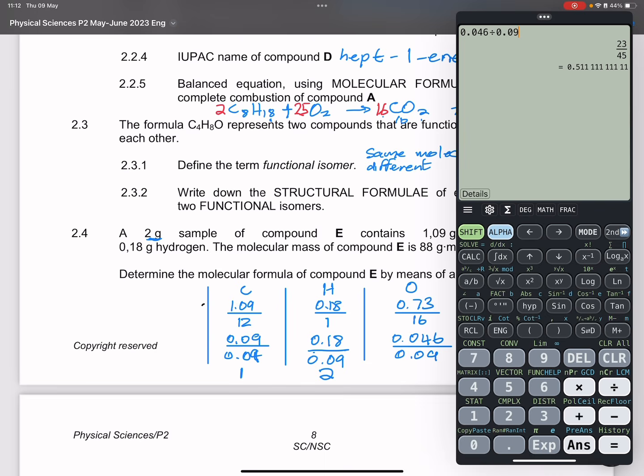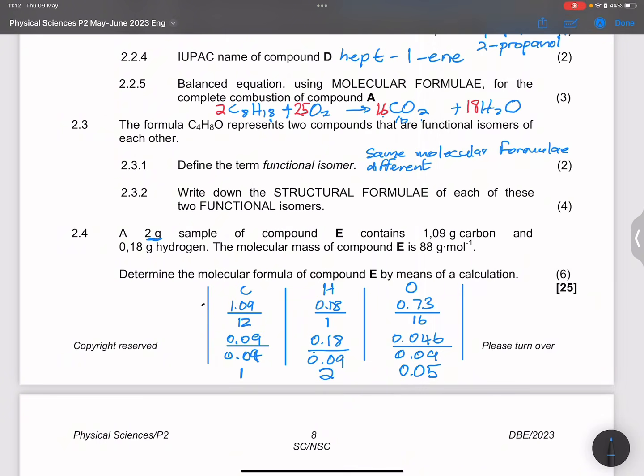So if I look at this compound, it would be C1H2 and 0.5 of oxygen.